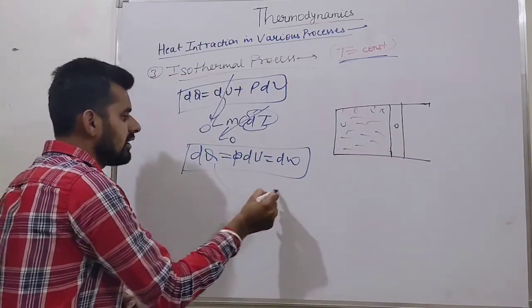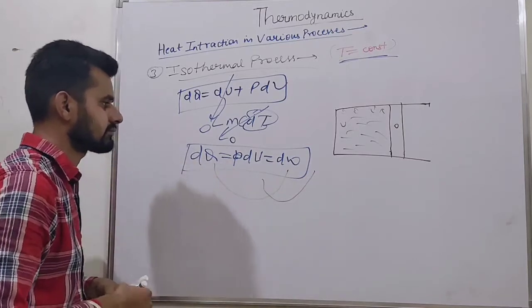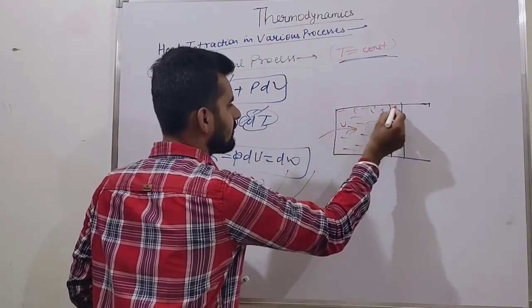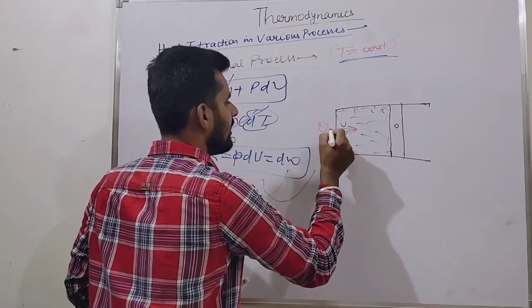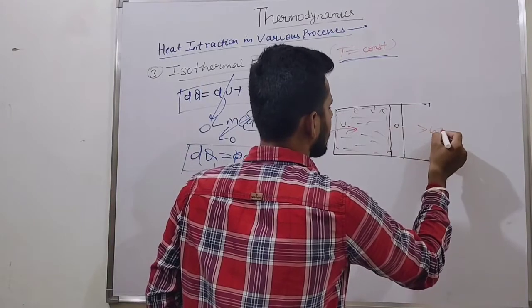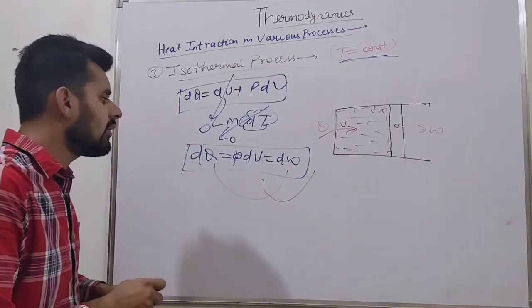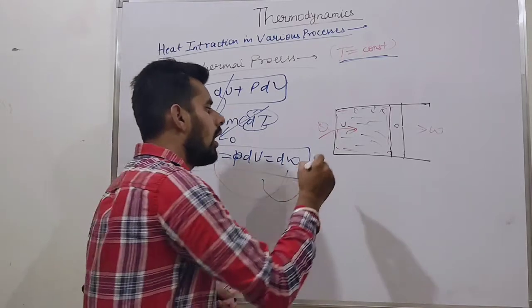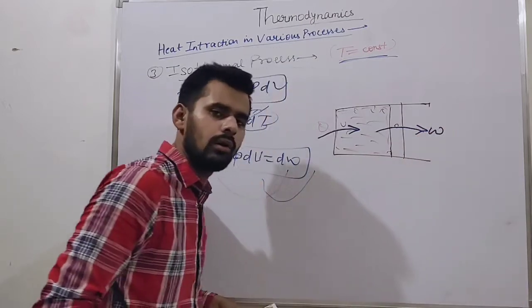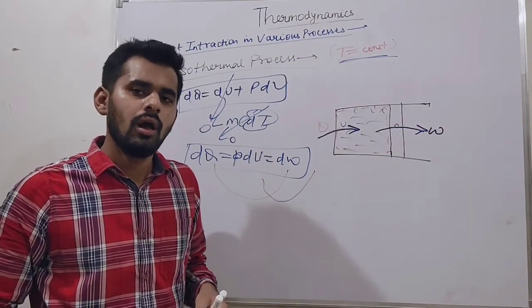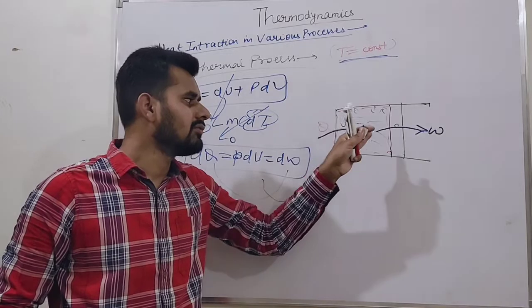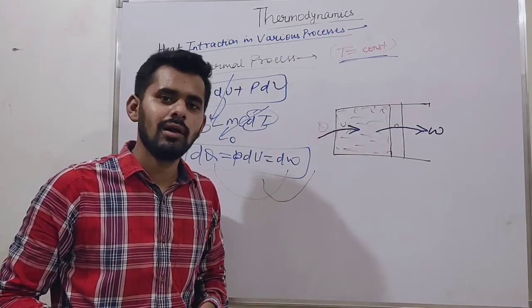Now according to this relation, what will happen? We provide heat to the system. This is our system, friends. We provide heat to the system, heat to the engine, and we find the work output W. dQ is equal to W means that much heat we provided, we are getting the same output W. Is it possible, friends? Whatever heat we provide to the system, they will give the same output as work.